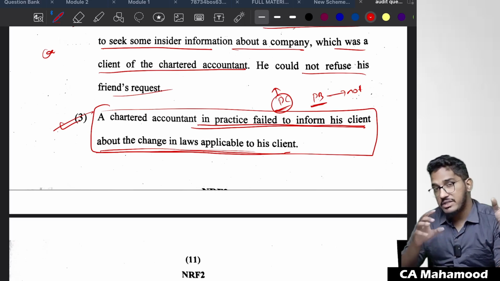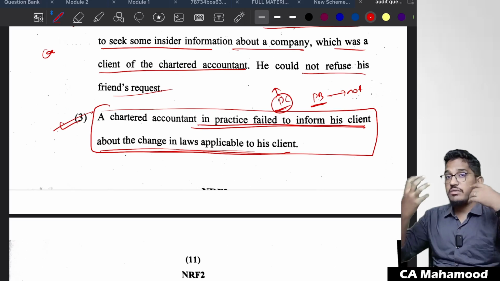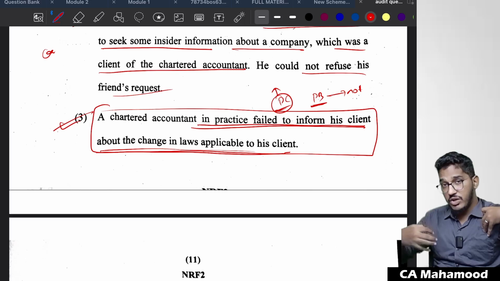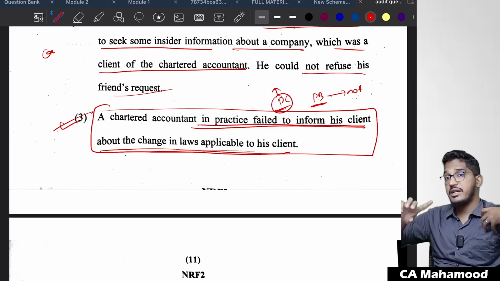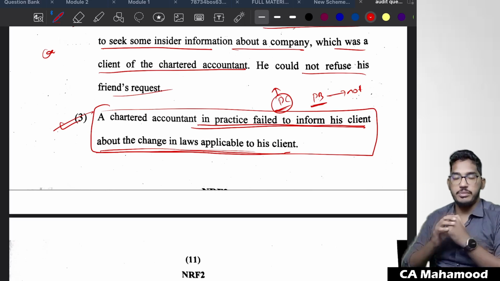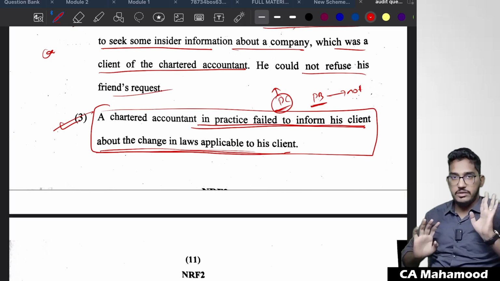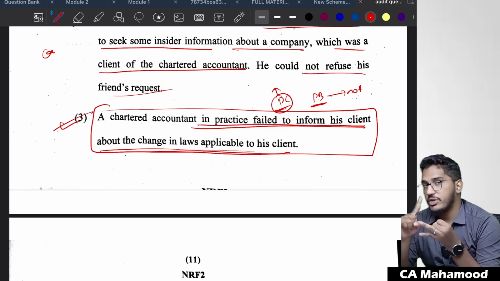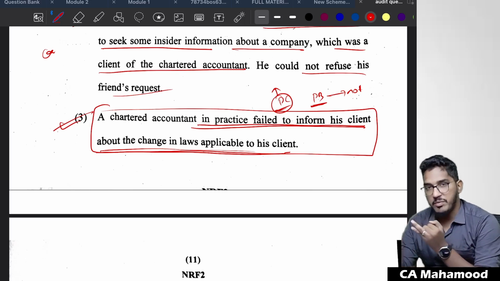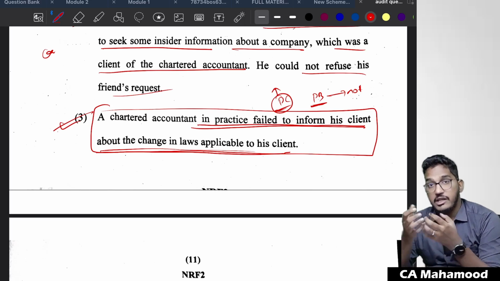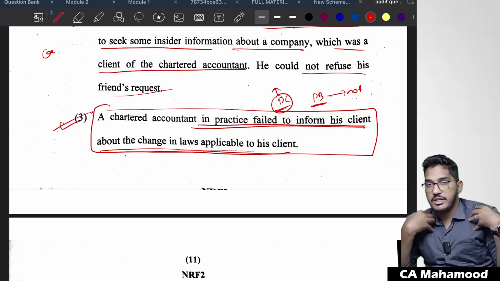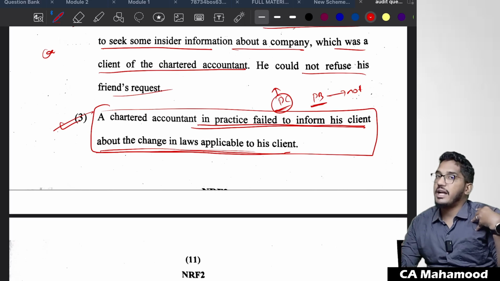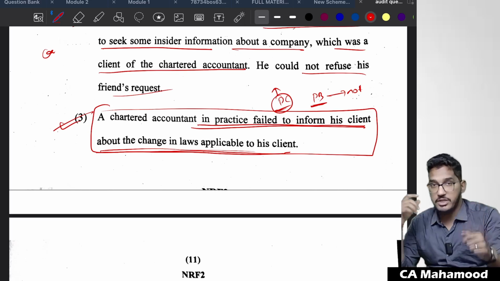Or on the other hand, if the chartered accountant himself is not aware of the laws and regulations, that's why he did not communicate it to his client, that will be professional competence. So two things are involved here. If you already know about laws and regulations, but you did not communicate that to the client, that will be a professional behavior violation. If you yourself are not aware of the laws and regulations, that's why you did not communicate with the client, that will be a case of professional competence and due care.